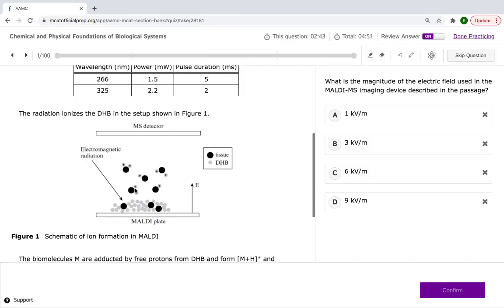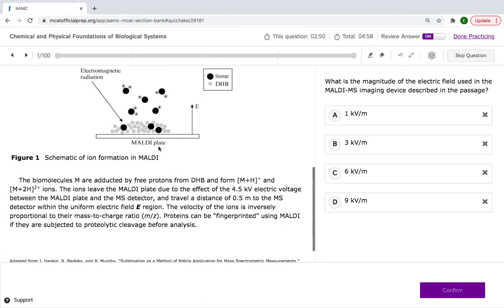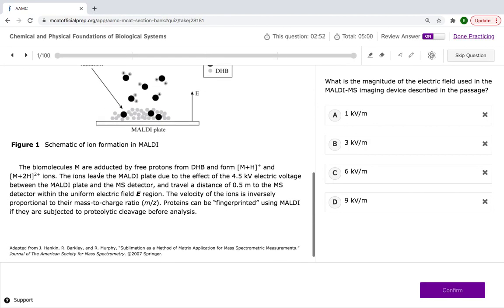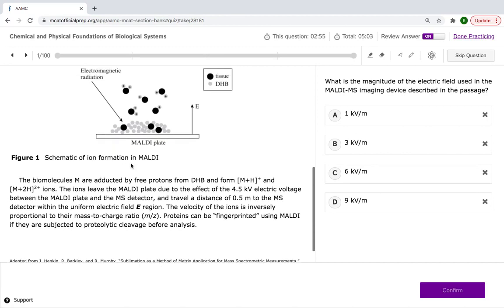So this is our tissue. This is the DHB. Boom. Radiation. Ions. Cool. The biomolecules M are adducted by free protons from DHB and form M plus H and M plus 2H ions. Okay, here's 2 plus, 1 plus, one of them, 2 plus, 2 hydrogen ions, 2 protons.